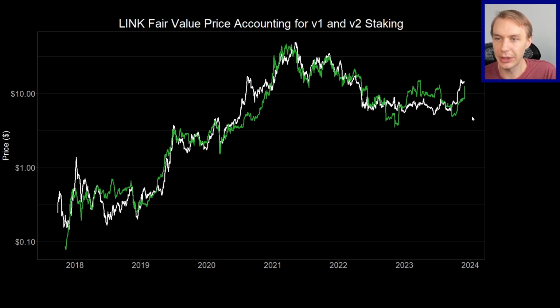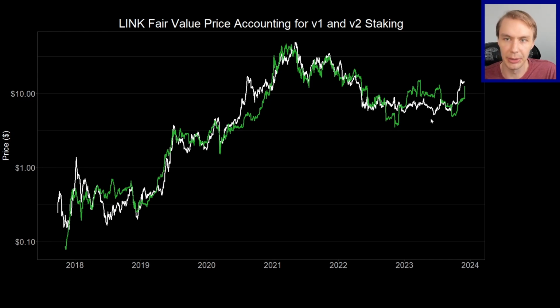So some things to think about, but the overall takeaway I have here is that this is certainly a good thing, most likely, for Link's fair value. And generally speaking, even if the fair value isn't at the current price, in some ways that doesn't matter. What you really want to see with fair value is it staying relatively close to price. If you're in an uptrend and fair value is sticking relatively close to price, then everything should be fine. But if you start seeing the fair value fall off a cliff, really start moving down aggressively, that is a concerning sign that might mean things will be moving down afterwards. So the fact that fair value is starting to follow price up is a good sign, because it might mean that we don't need a deep correction to find fair value, and then we can maybe form a bottom and move back up to the upside after that.